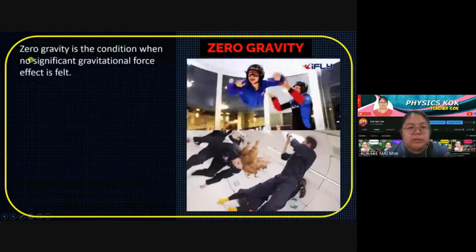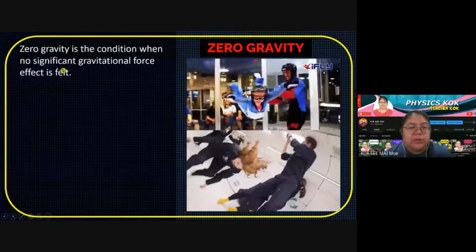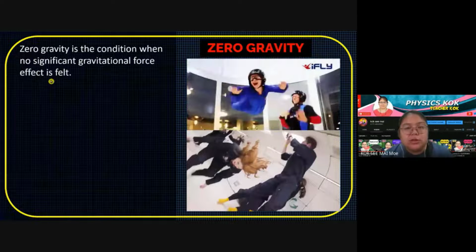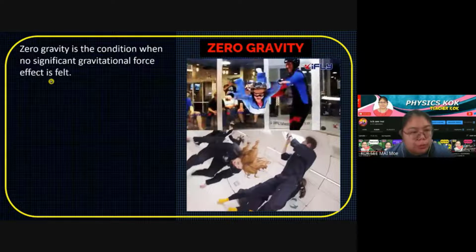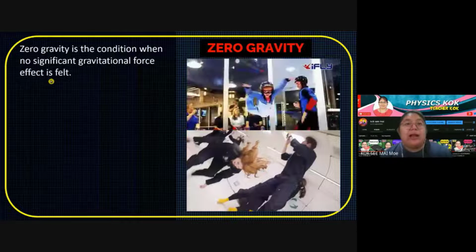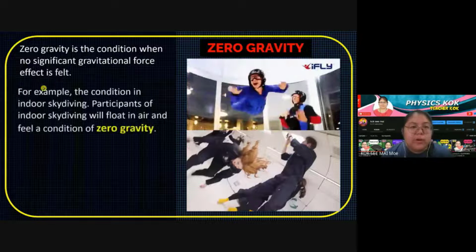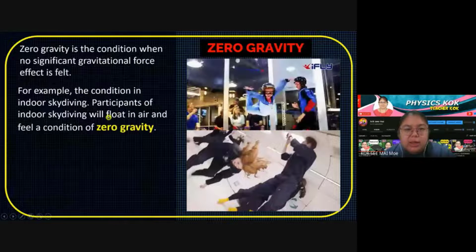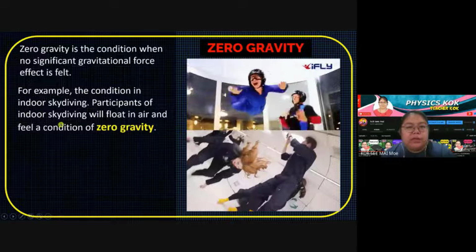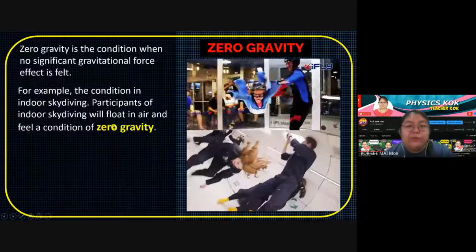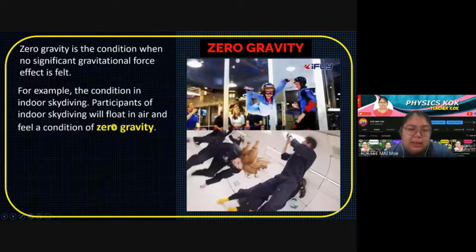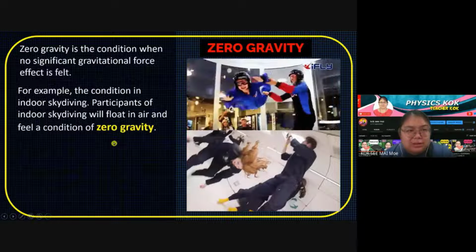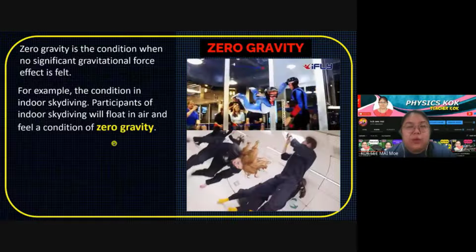So zero gravity is the condition when there is no significant gravitational force. There isn't any force to pull you down, you are only flying. For example, the condition in indoor skydiving. A participant of indoor skydiving will float in the air and feel the condition of zero gravity, with something to lift you up.